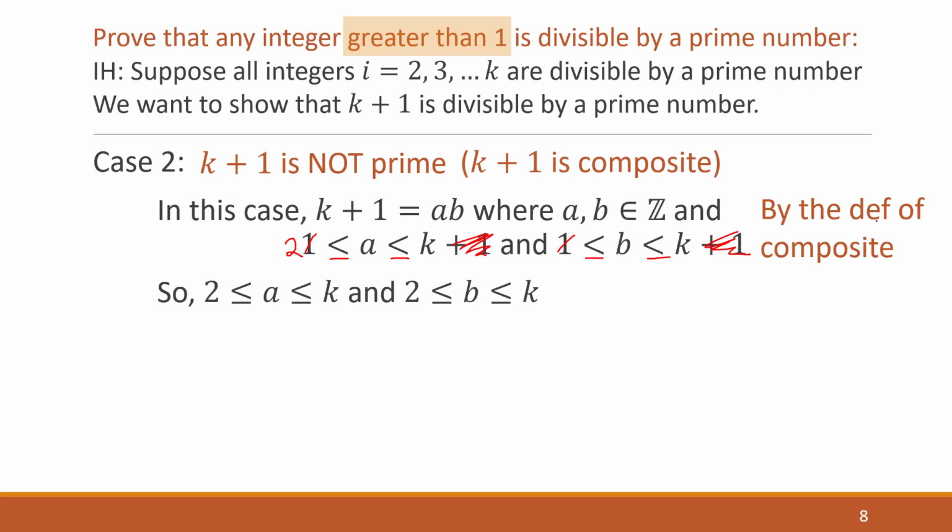All right, so this first line is the definition of composites. But by shrinking these in, making a greater than into a greater than or equal, and a less than into a less than or equal, I've now got it in this format. I want you to notice something. a is between 2 and k, which is exactly what we have in our inductive hypothesis. So that means that a, by our inductive hypothesis, is divisible by a prime number, because it's in that range between 2 and k.